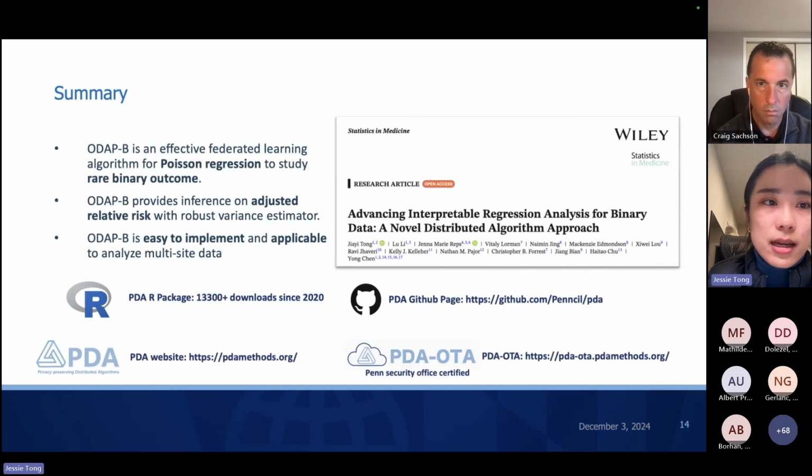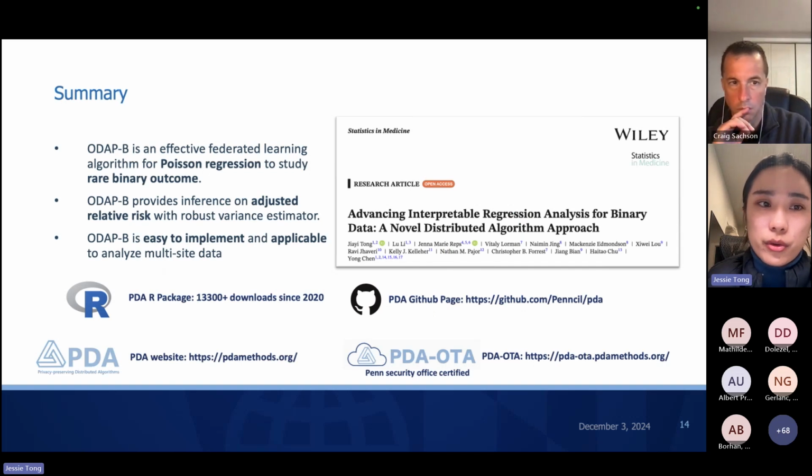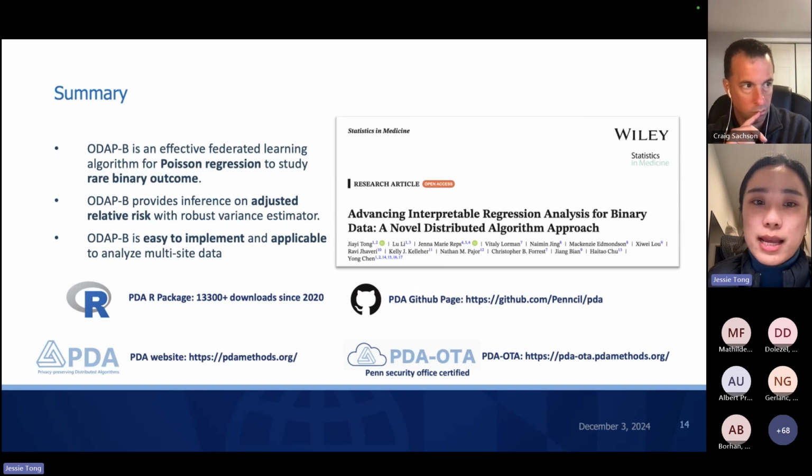Okay, to summarize, in this paper, we propose ODEP-B, which is an effective federated learning algorithm for fitting the modified Poisson regression model to study rare binary outcomes. Compared with the logistic regression model, ODEP-B provides inference on adjusted relative risk with a robust variance estimator. And by providing relative risk, it provides a better interpretable regression coefficient when we analyze binary data using EHR. Also, ODEP-B is easy to implement, given it only requires one round of communication.